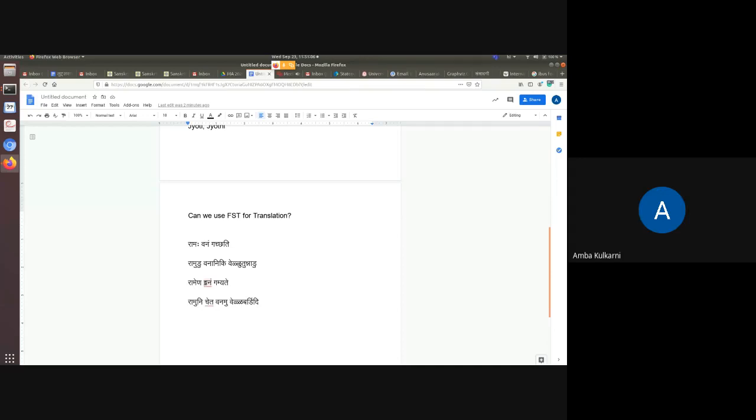Or if we take the Andhra Telugu and Telangana Telugu, then it should be possible to do the translation using finite state transducer. Do you get this point? Because the constructions are same, only words are changed a bit. For example, even we can take Rayalaseema Telugu.